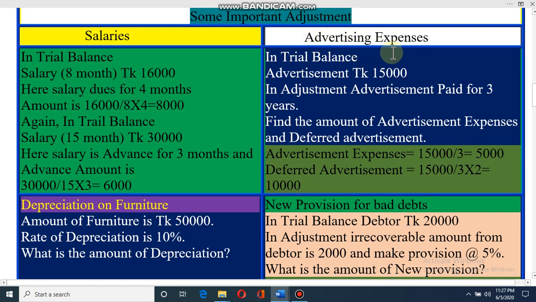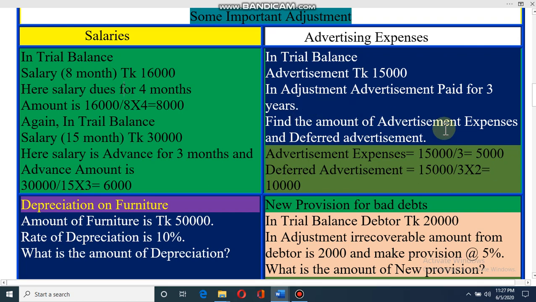Dear student, now another problem. Advertisement expenses. In some cases we have to face problem for advertisement expenses. Look at an example. In the trial balance, advertisement is 15,000. Then in the adjustment it is written it is paid for 3 years. That means we do accounting for 1 year, so 2 year advance.